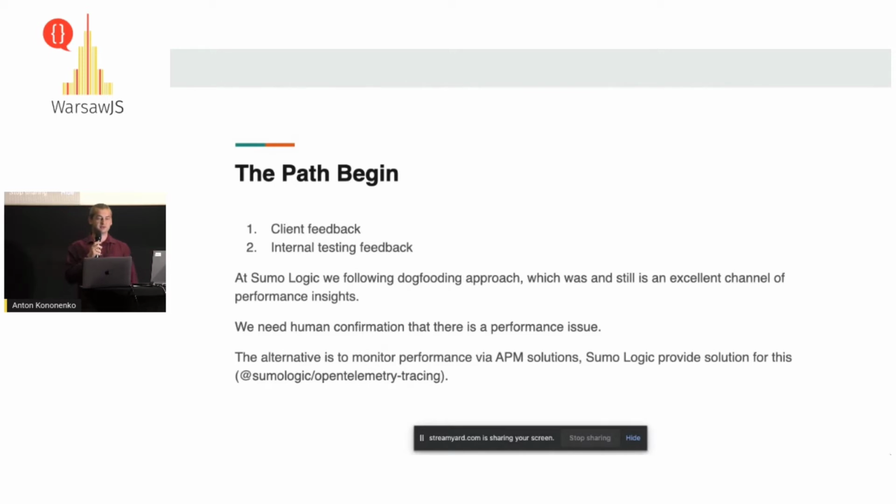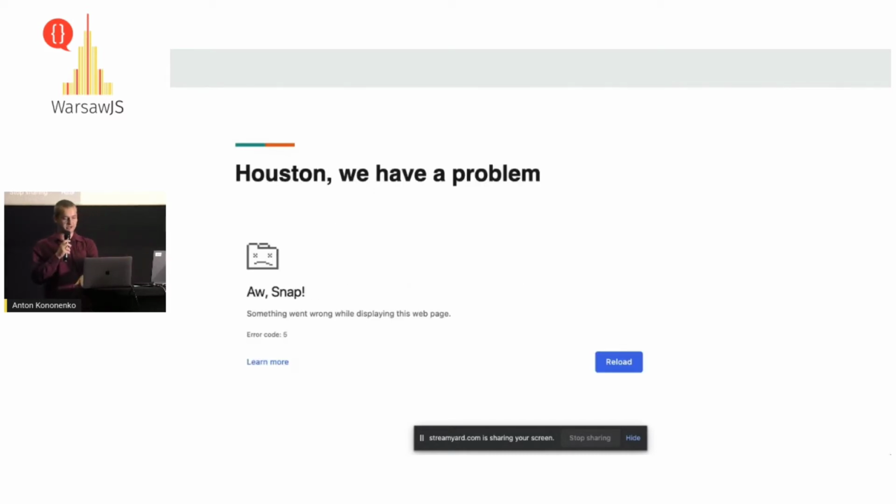Basically, you can get information that, for example, some click operation is slow on your web application or site. There are plenty of other solutions. I just want to say that it's an alternative to getting confirmation from people. You can get insight from monitoring tools, and you should use them. This is very helpful.